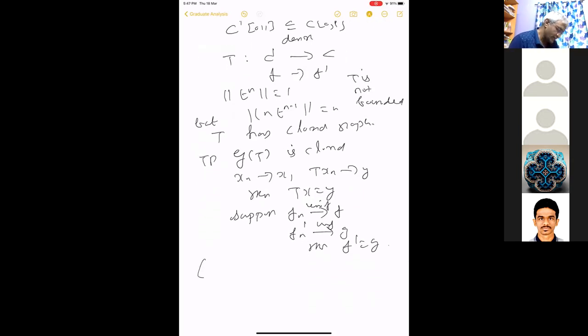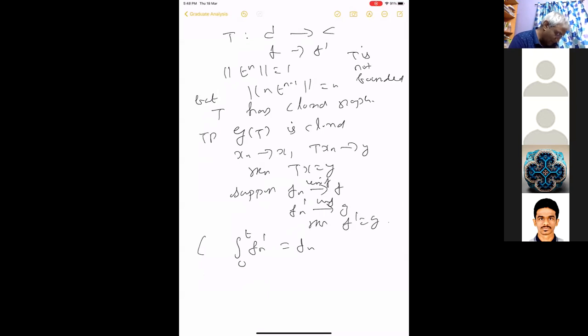So why does it follow? You have Fn converges to F uniformly. What the fundamental theorem of calculus says is that Fn of t equals the integral from 0 to t of Fn prime, plus Fn of 0.